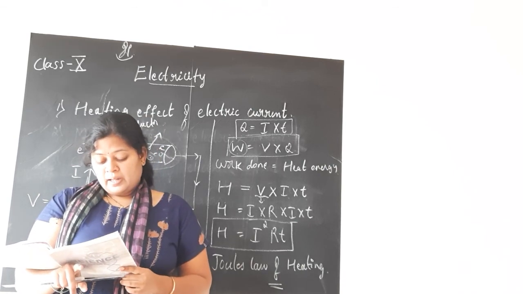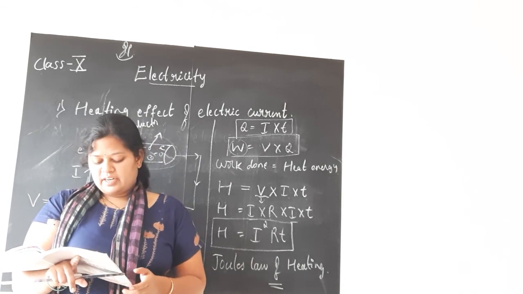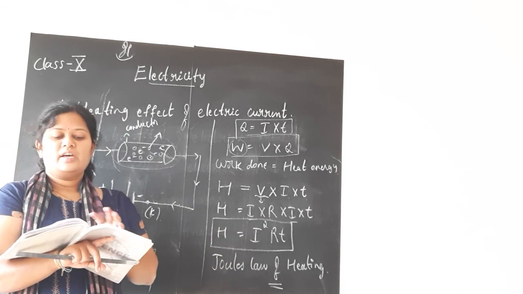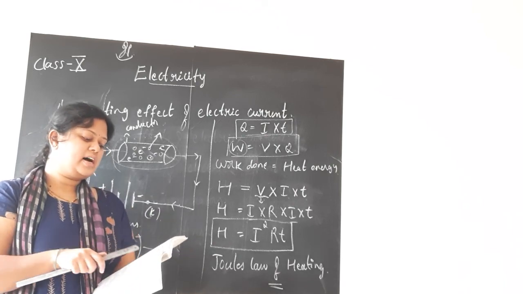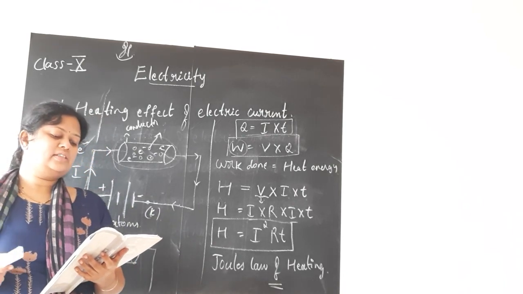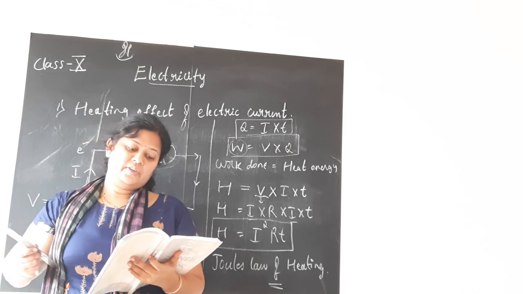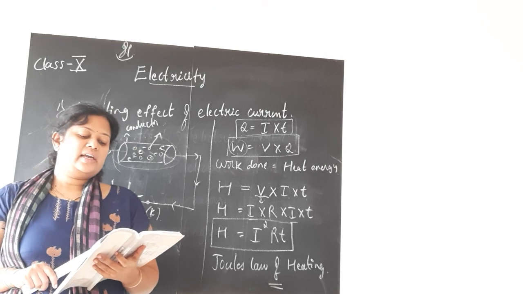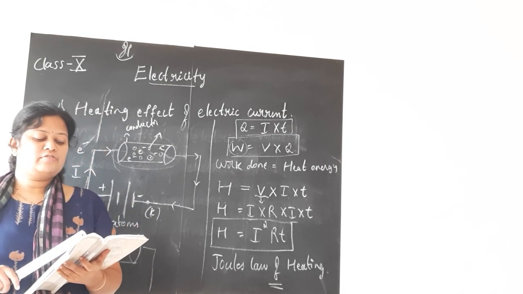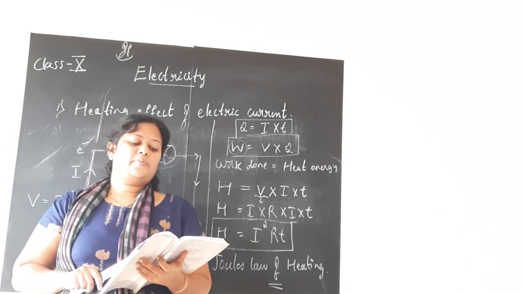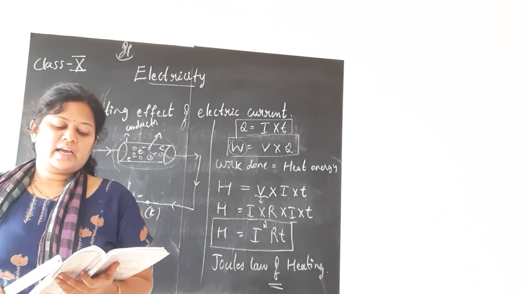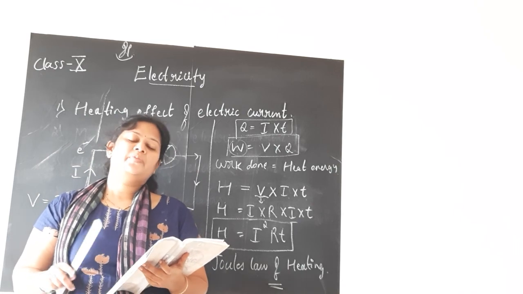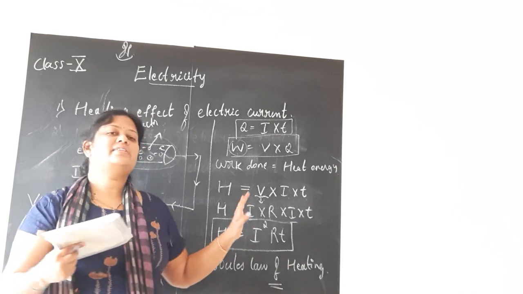So, in the next paragraph, they have arrived at the formula H is equal to I square into R T. As I said, there is no need of derivation. H is equal to I square R T, that is the formula you have. This is known as Joule's law of heating. The law implies that the heat produced in a resistor is directly proportional to the square of the current for a given resistance, directly proportional to the resistance for a given current, and directly proportional to the time for which the current flows through the resistor. So, they are telling the formula in sentence form.